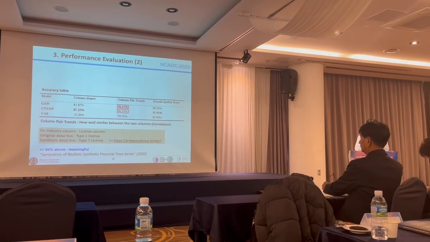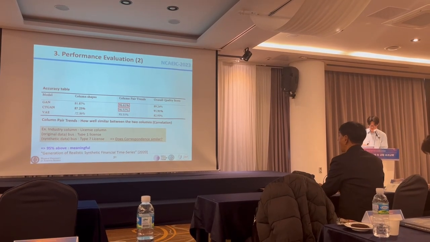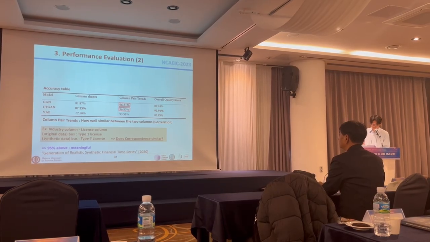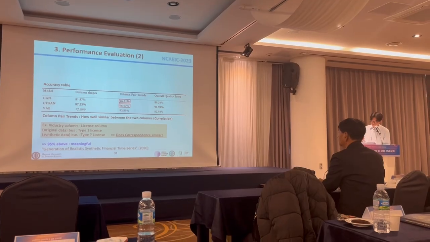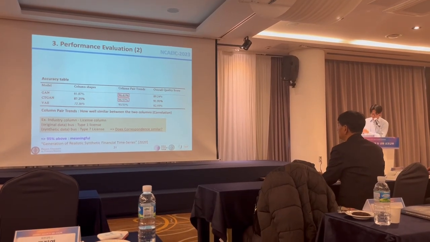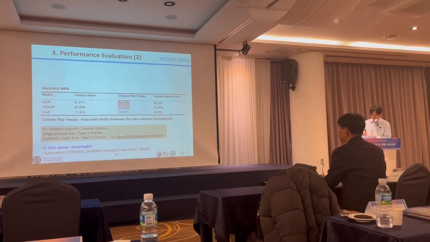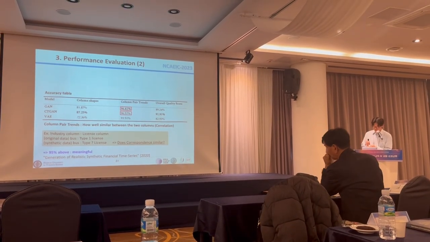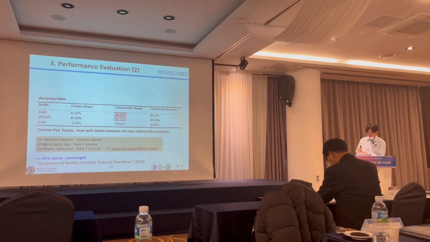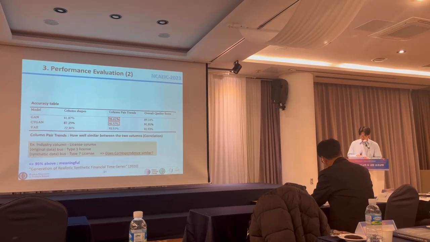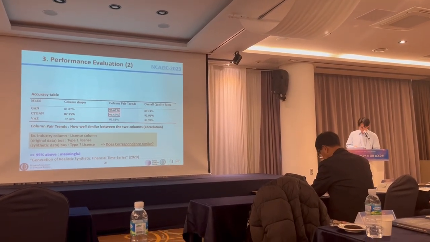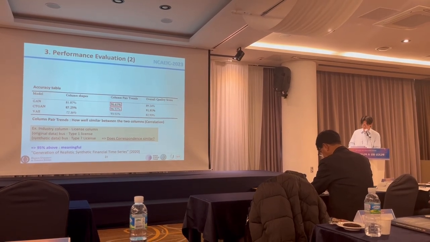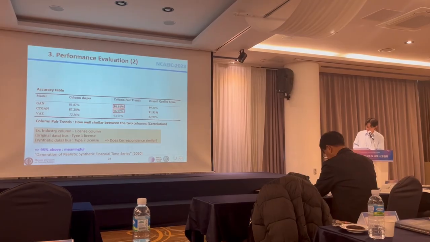The second indicator, column pair trends, shows the similarity and correlation between two columns. For example, in the columns of industry and license type, if the raw data has a correlation of bus and type 1 license, does the synthetic data follow the same correlation? If synthetic data has a correlation of bus and type 2 license, it means the synthetic data's correlation is low. In the same way, above 95% is said to be meaningful, so GAN and CTGAN perform well.